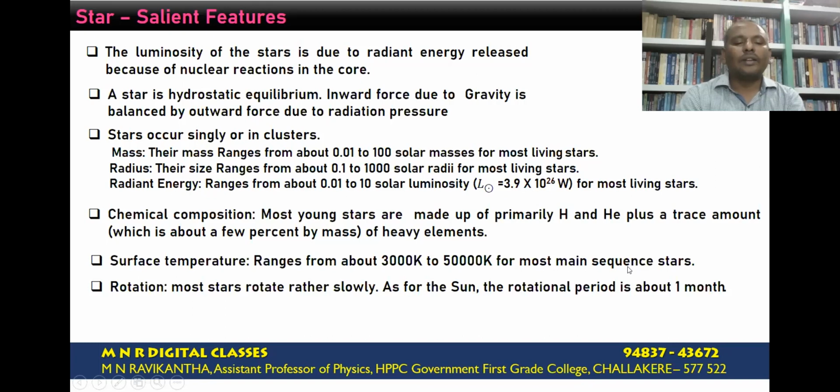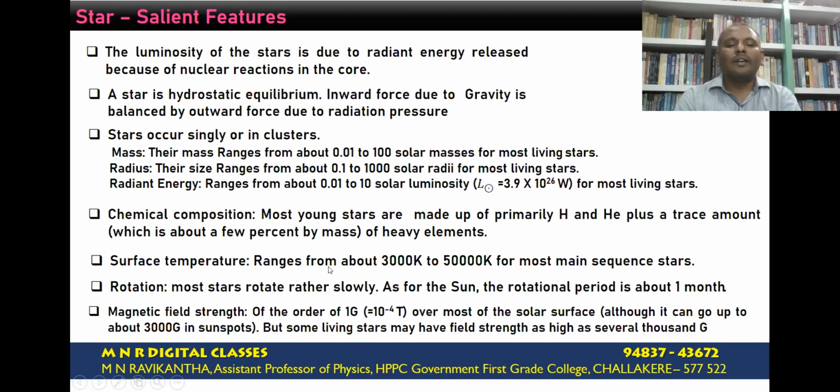Next one, rotation. Most stars rotate rather slowly. As far as the sun is concerned, the rotational period of the sun is about 1 month. When we study the physical properties of the stars, we neglect the rotational effects of the stars. The next one, the magnetic field strengths. The magnetic field strengths are of the order of 1 Gauss, that is 10^-4 Tesla, over most of the solar surface.